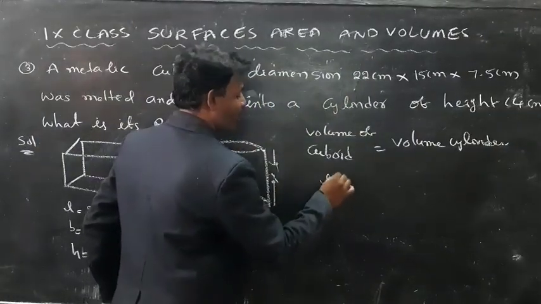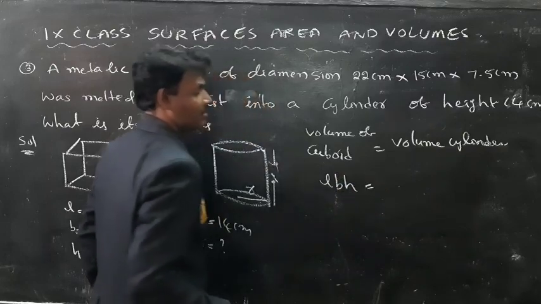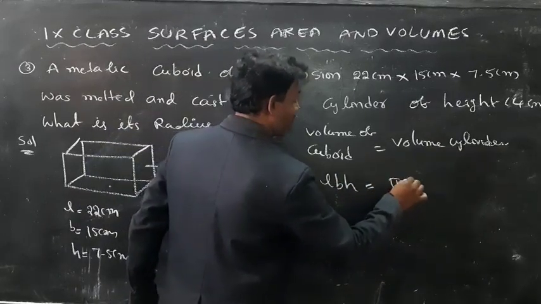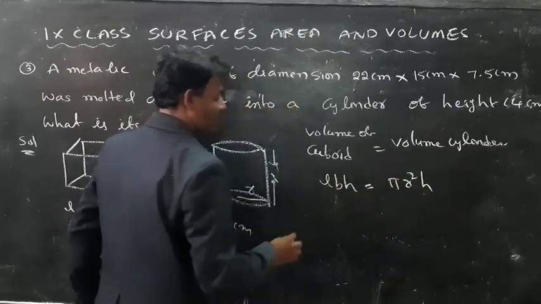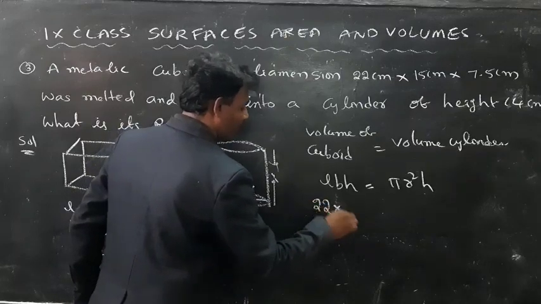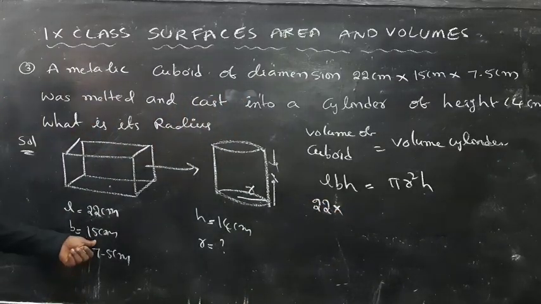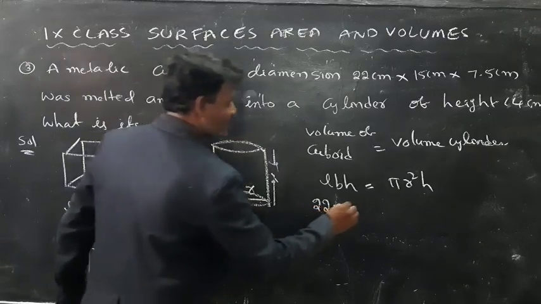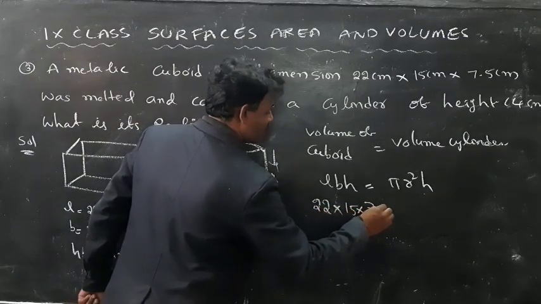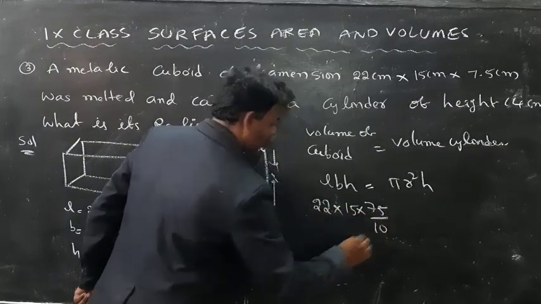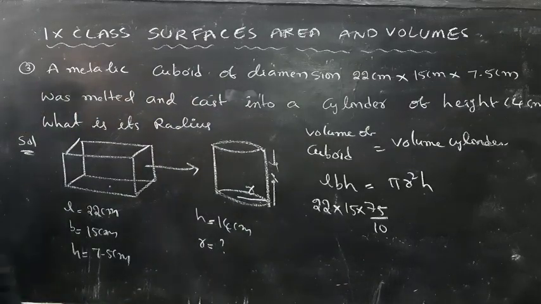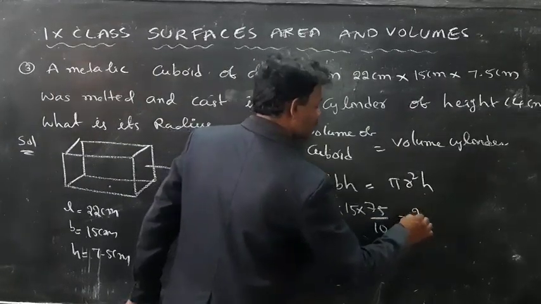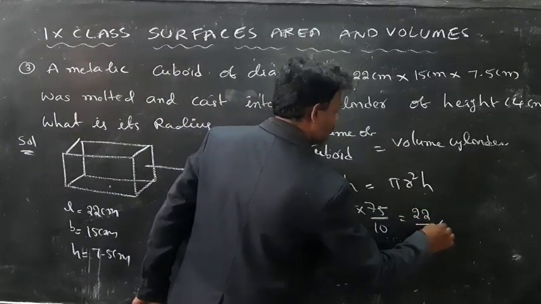So, the volume of the cuboid is LBH and the volume of the cylinder is pi r square h. Length is 22 into, what is the value of the breadth here? 15, into 7.5. We can write that as 75 by 10 is equal to pi, which means 22 by 7.